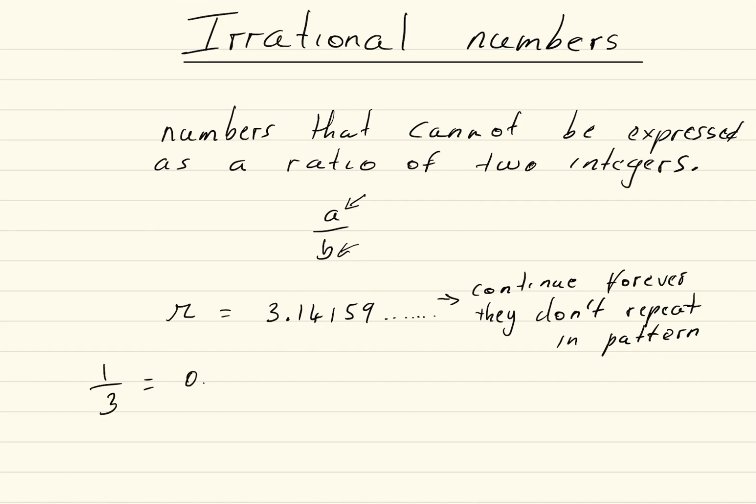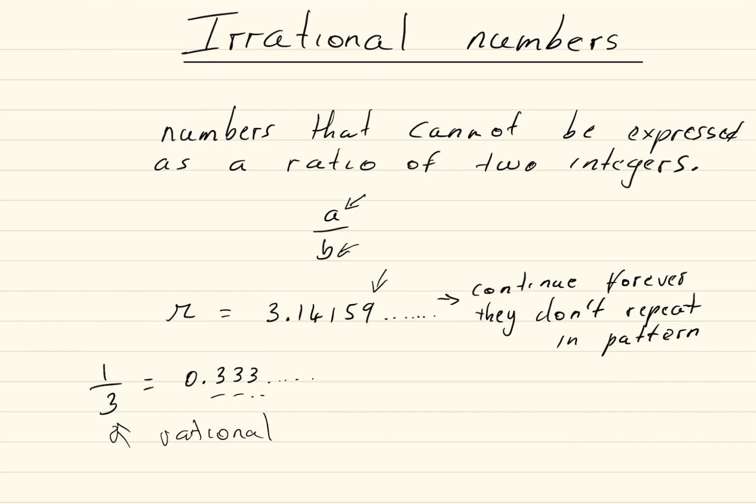This was 0.333 and so on. But you could see it repeats 3, so it's a rational number. But pi is not rational because it does not repeat. So it continues, but it does not repeat.